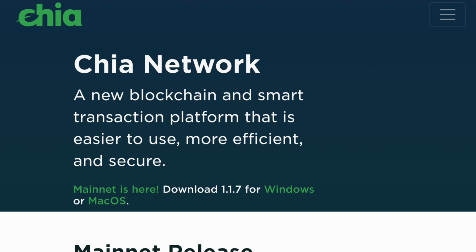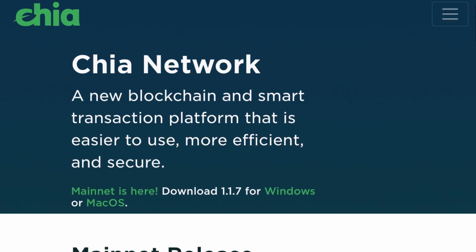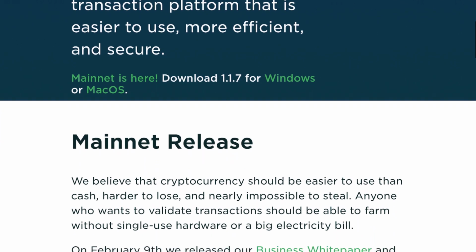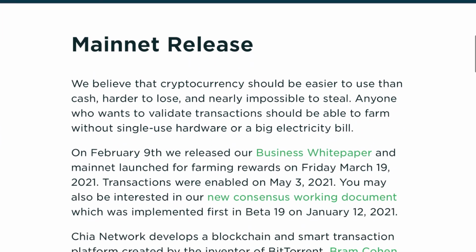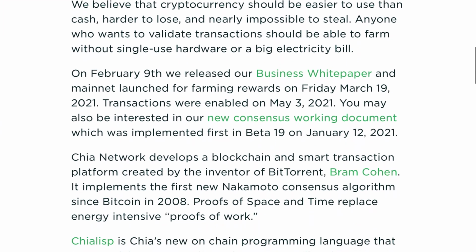So once you have your plots to farm, you just need a small machine. Just plug in your hard drive and that's it. Let it run and it will do its thing. All this ease of use has been made possible because of the Chia app. So you can download the Chia app for free. You can use the GUI or you can use the command line. Make sure to check out Chia's website and read the green paper, and there's tons of information on the website on how you can proceed.